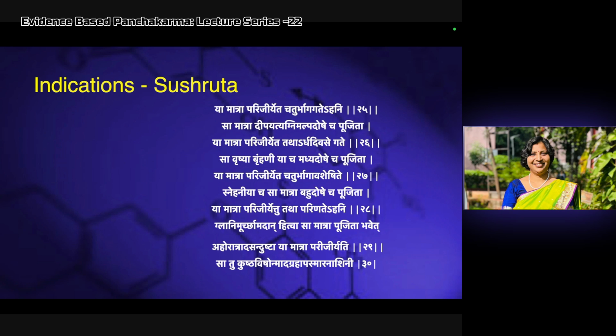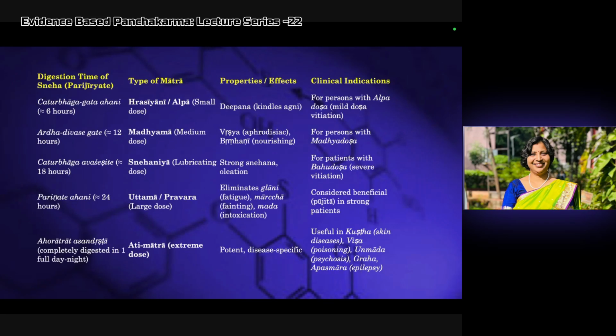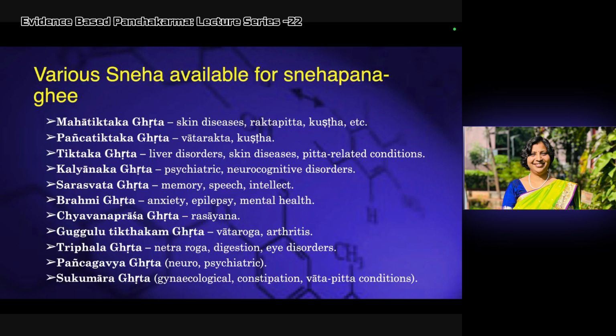So here, usually what we follow is the Sushruta view, no? So we give sometimes this for the Shodhana Matra also. Shamana also you can give in Unmada and Apasmara, but we usually use it in Kushta as a Shodhana Snehapana also. Okay, so this is the time taken for this digestion according to the Sushruta.